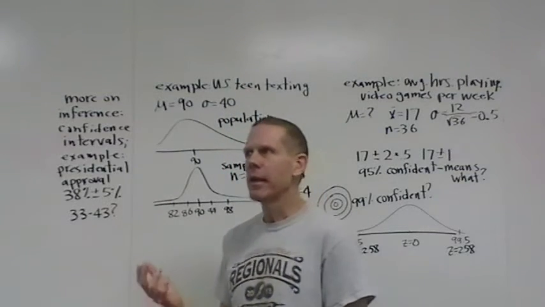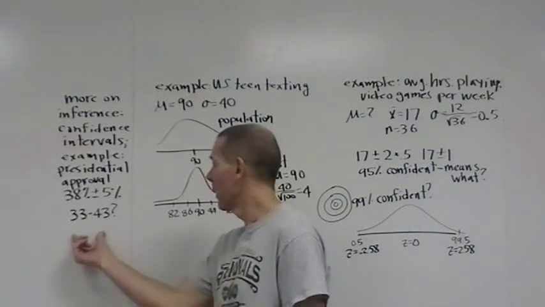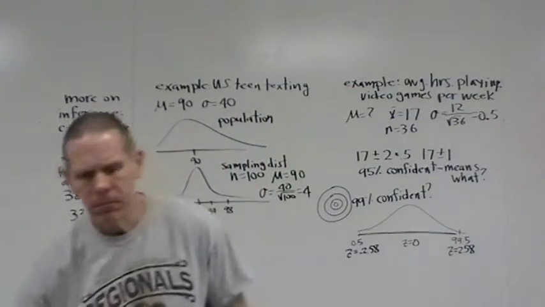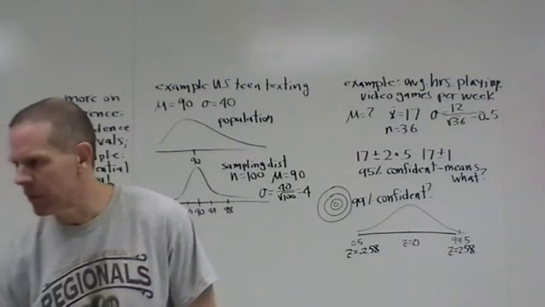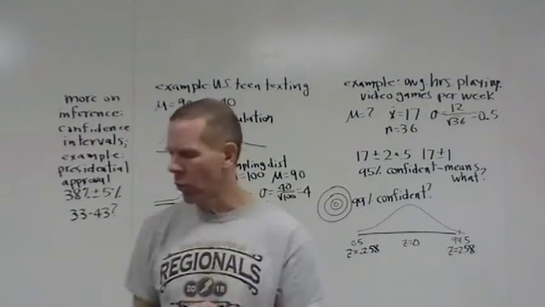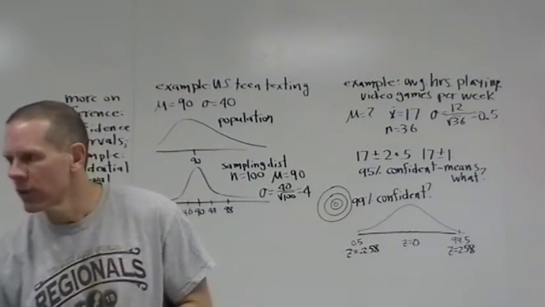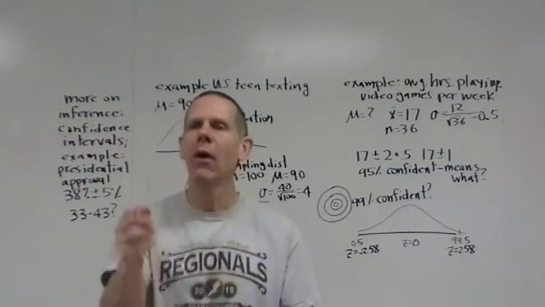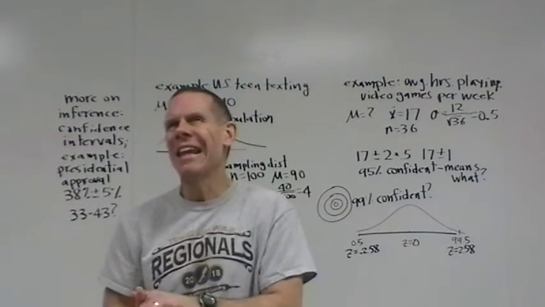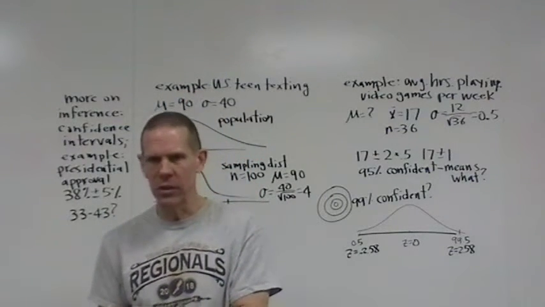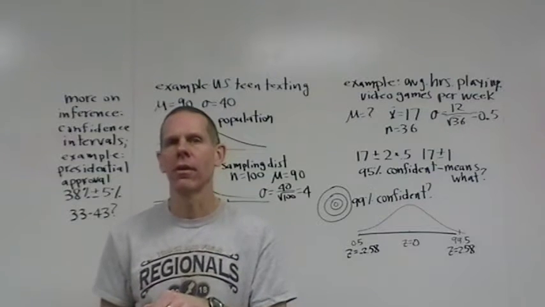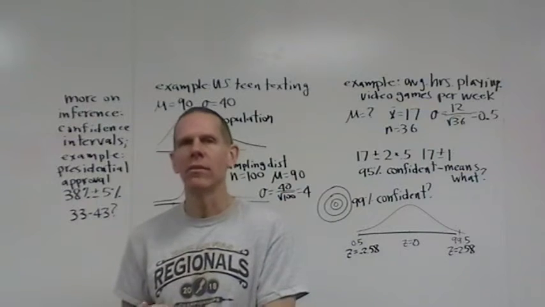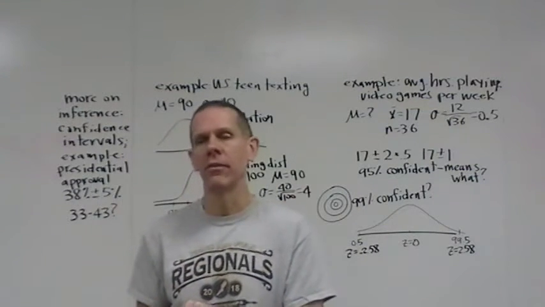Because the problem is, it either is for sure yes in there, or it's not. Whether we know the true answer is kind of irrelevant. I've given you examples similar to this before. Before you flip a coin, the chances that it's going to land heads or tails is 50-50, okay? But now that I flipped the coin, I can't even really ask the chances, hey, what are the chances that it's heads? It already occurred. Just because I don't know the answer, it's still not a legitimate question to even say, hey, what are the chances it's heads?